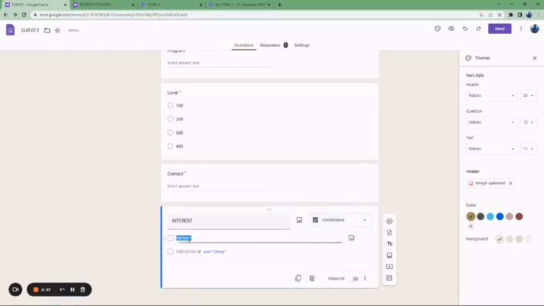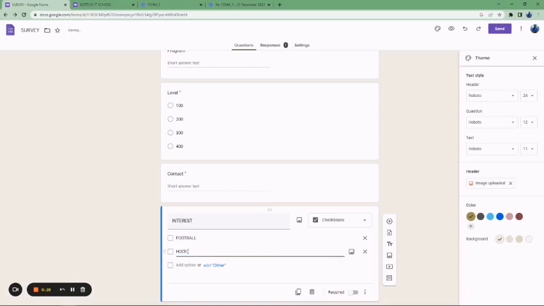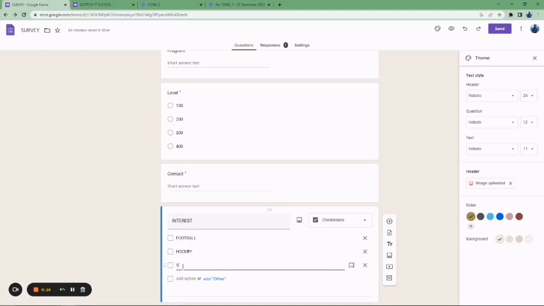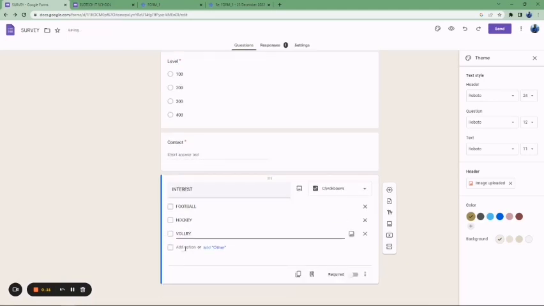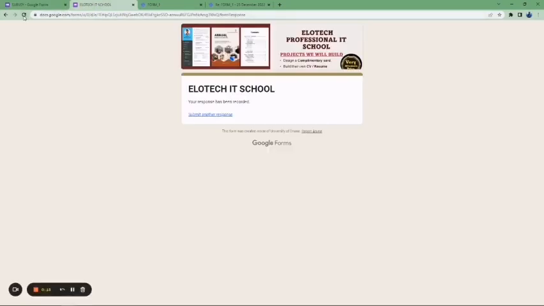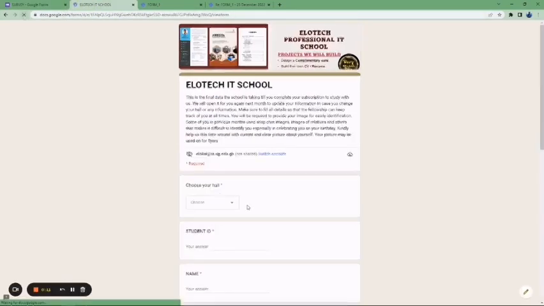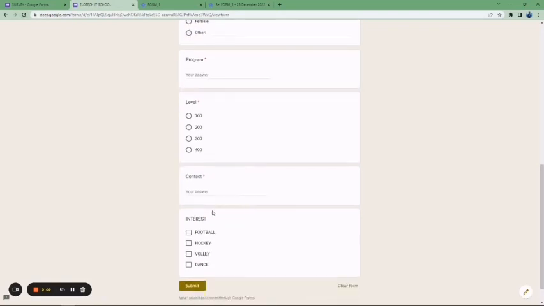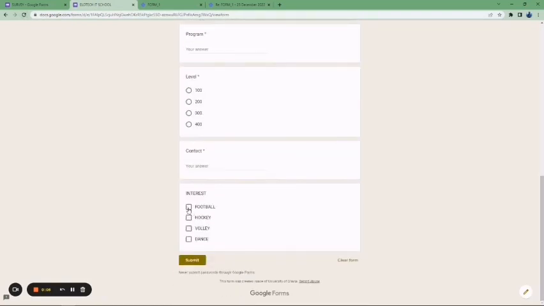I want you to understand what the checkbox is. So let me say football. Let me make this hockey. Let me make this, let's say volley. Then let me make this, let's say dance. All right, now when we go here and refresh, we can see that we have the hockey here. In this one you can select more than one if the person is interested in them.